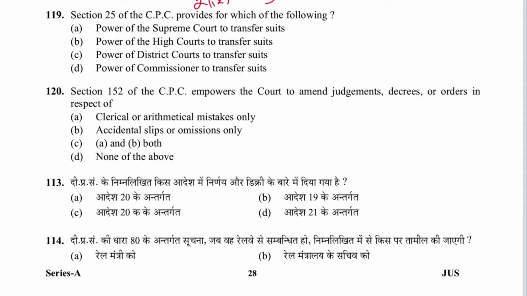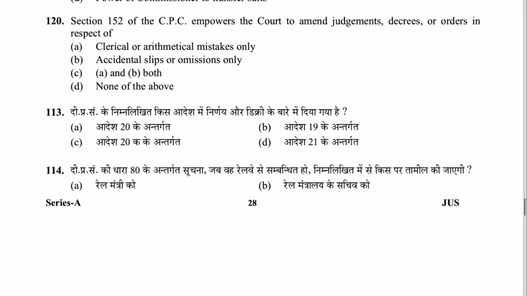Next 119. Section 25 CPC provides for which of the following: power of Supreme Court to transfer cases? A is the answer. Next 120. Section 152 CPC empowers the court to amend judgment, decree or orders in respect of clerical, arithmetical mistakes, accidental slips, both. C is the answer.